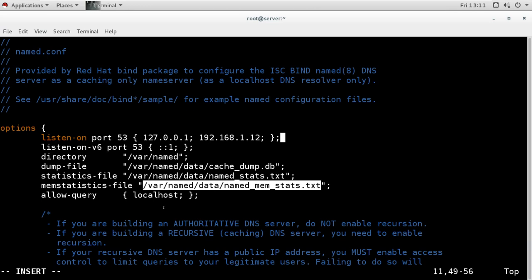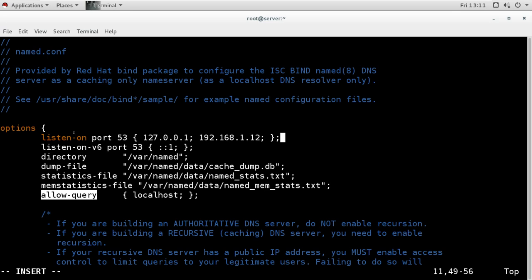Now this option says allow query. Remember, the previous option is only for listening. Listening means that on port 53 it will listen on 127 or your IP, so that it can accept the request. But this one is query. Query means you want to resolve a name, so you send a recursive query. Whether that recursive query will be accepted by this server or not is defined by this option.